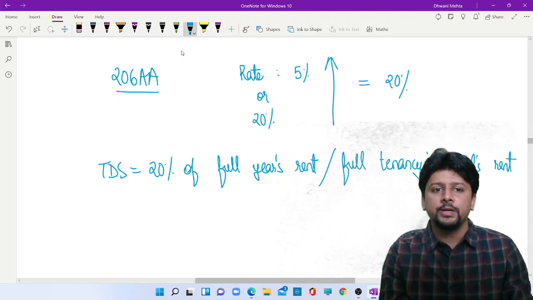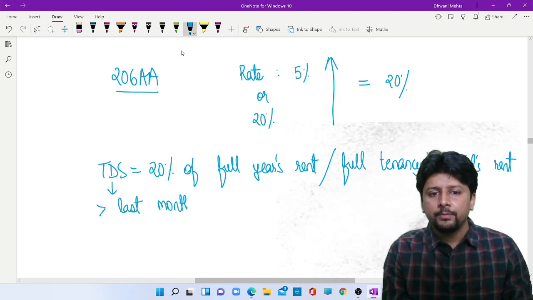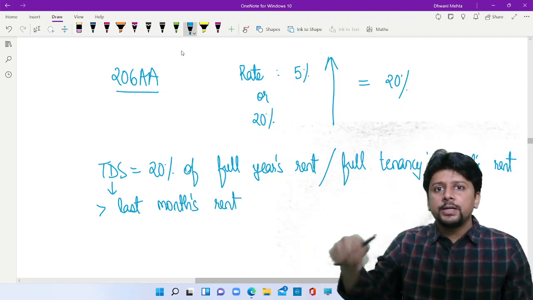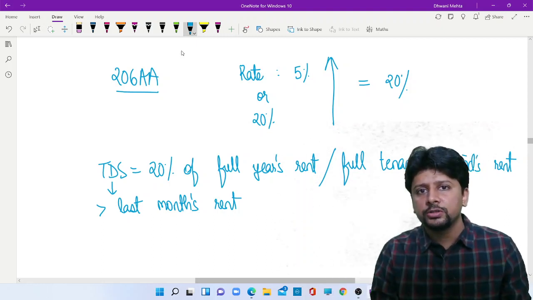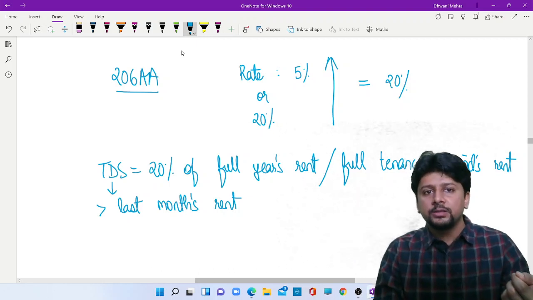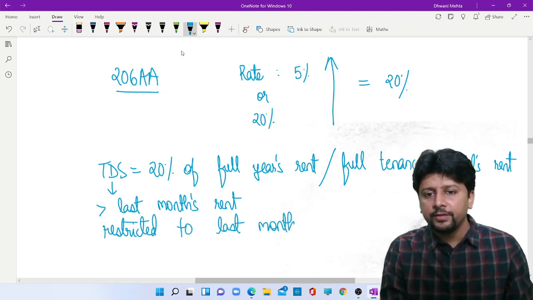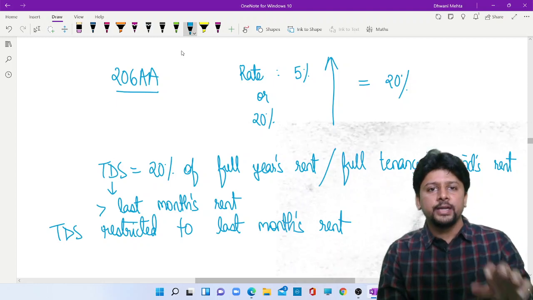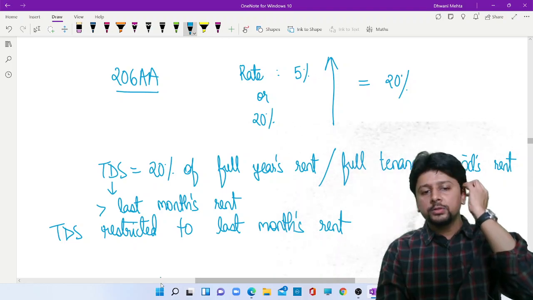But there is a possibility that this TDS could be greater than the last month's rent. All the preceding months you've already paid the money. Now the owner is refusing to give you his permanent account number or Aadhaar number. So you will invoke section 206AA, but the TDS is more than last month's rent. What do I do? No problem. TDS will be restricted to the last month's rent. The section clarifies this also. You will not be treated as a defaulting assessee. You will deduct tax equal to the last month's rent.